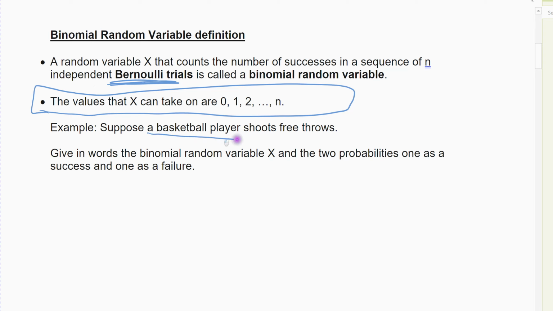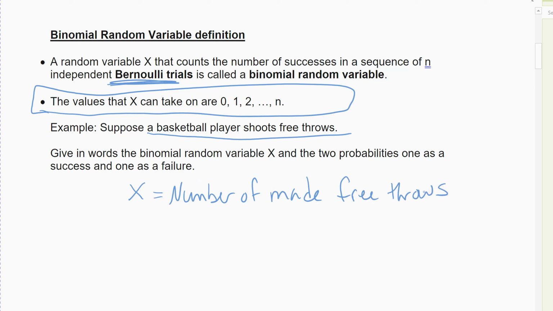Again, my example is a basketball player who shoots free throws. All right, given words, the binomial variable. Two probabilities, one is success. And again, you can set this up so that we typically want to count baskets made. You can go two ways with this, though. You could count baskets not made, but I'm going to count the success as baskets made. So this would be the number of made free throws.